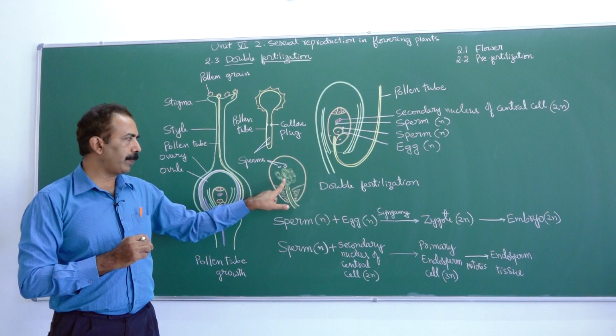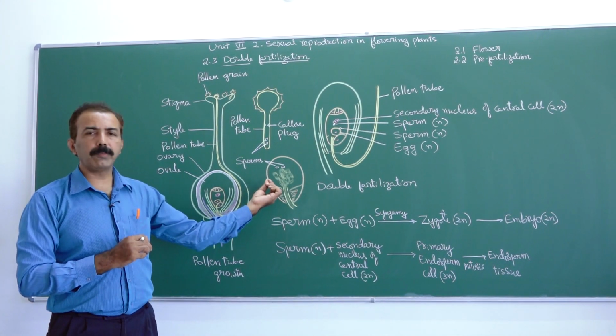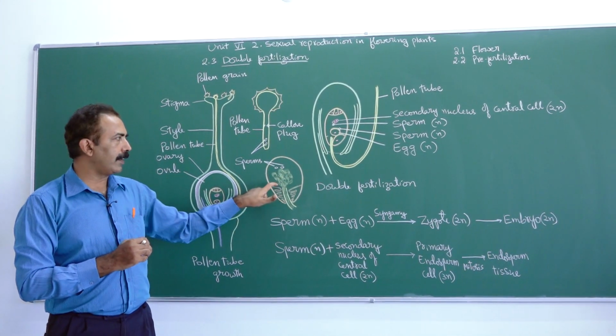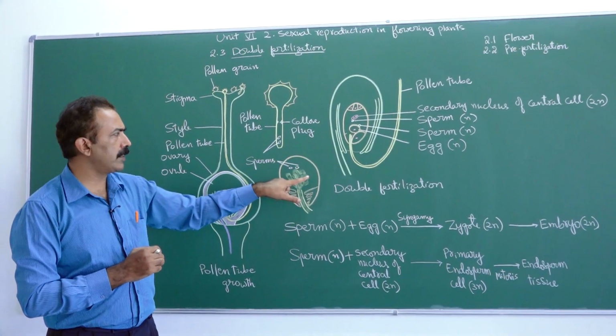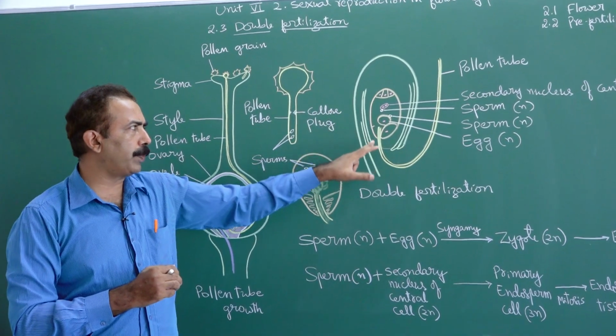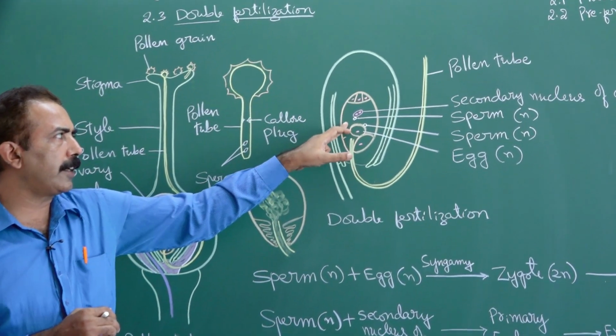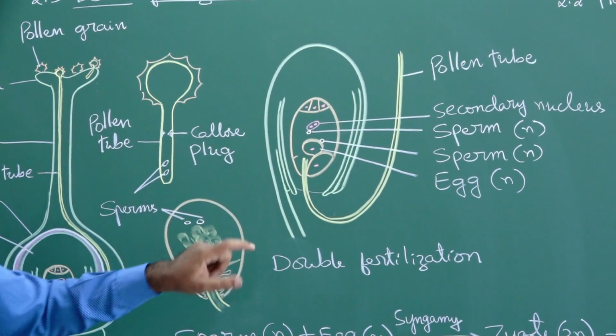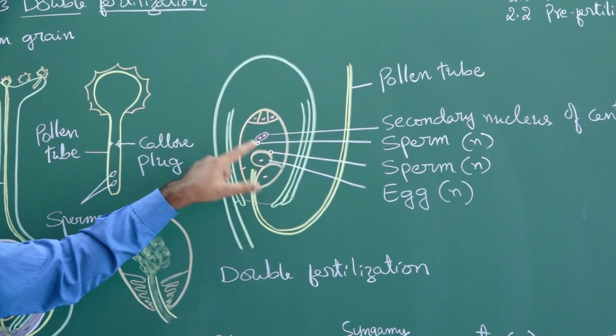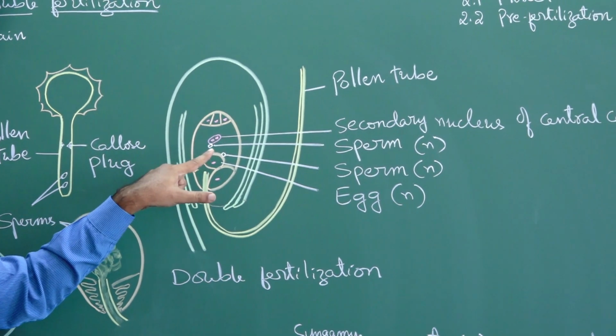The moment the pollen tube enters the synergid cell, the tip breaks open and releases the sperms. Later, the synergid cell also breaks open and the sperms are released into the central cell. As you can see here, there are two sperms and both the sperms are involved in fertilization.